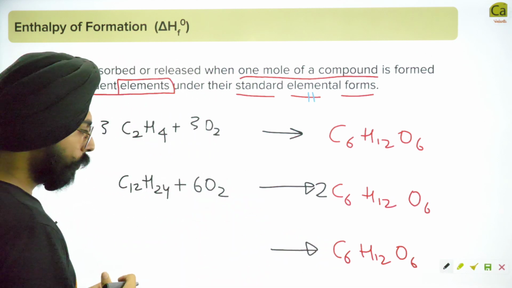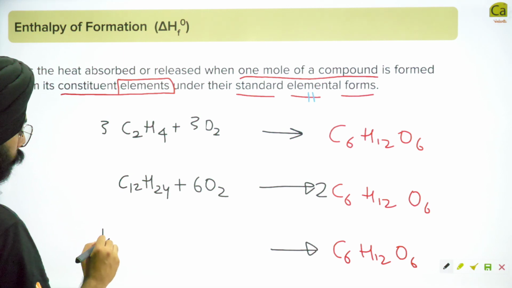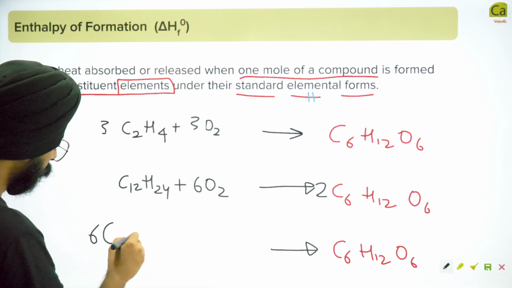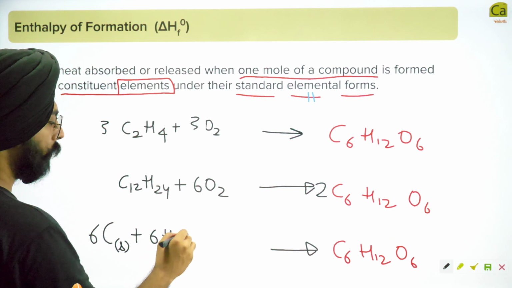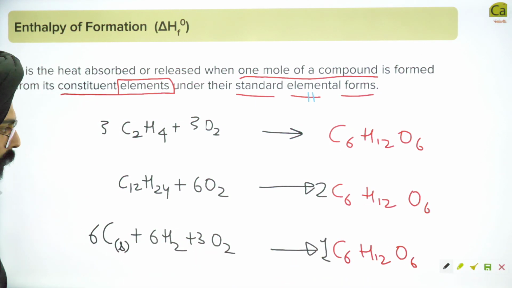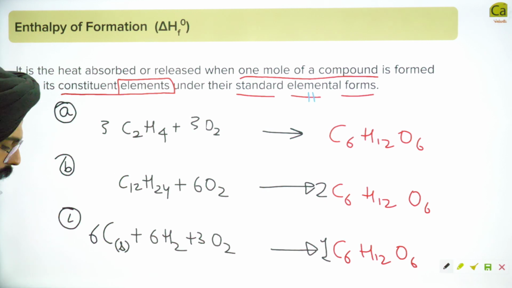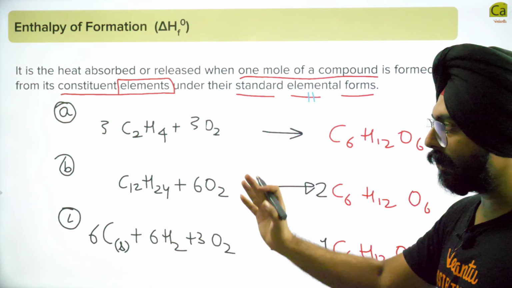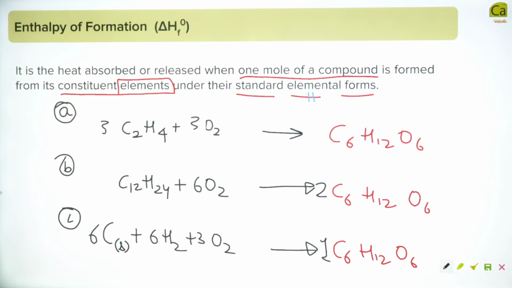तीसरा वाला देखते हैं. Third one I will do something like this. Not 1/6, 6 times carbon solid, that is graphite, plus 6 times hydrogen gas plus 3 times oxygen gas gives me 1 mole of glucose. Okay, this is reaction A, this is reaction B, this is reaction C. Sorry, it took me a little bit of time to think of these reactions, but again, if you are able to understand what I've done, nothing better than this. You will be able to score very well from this concept.